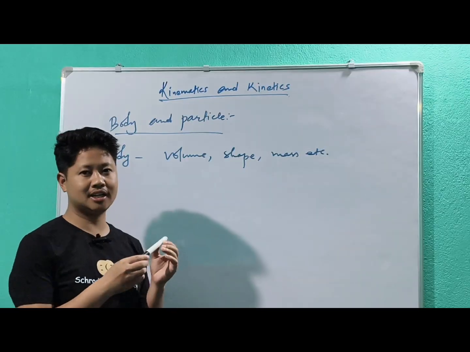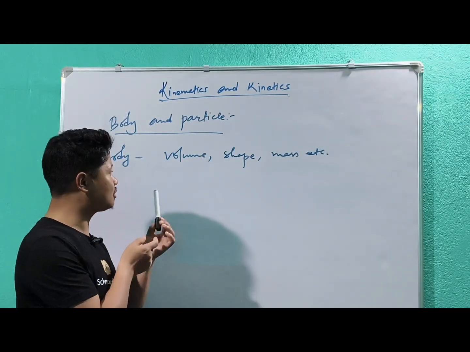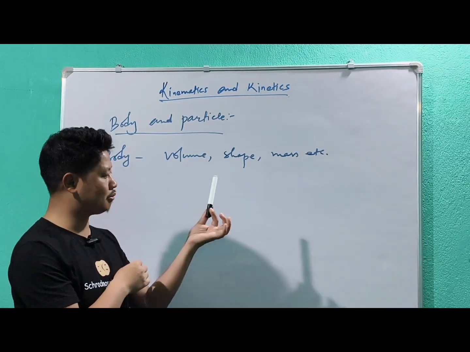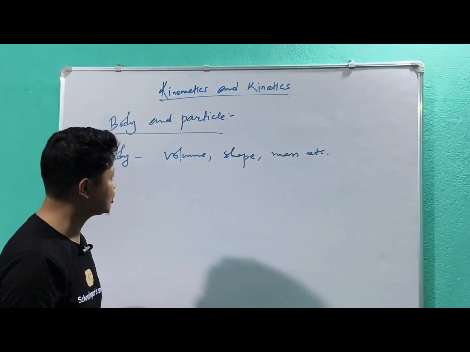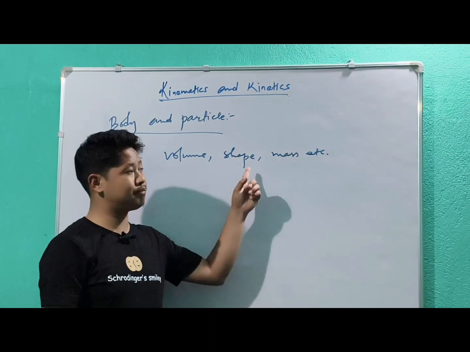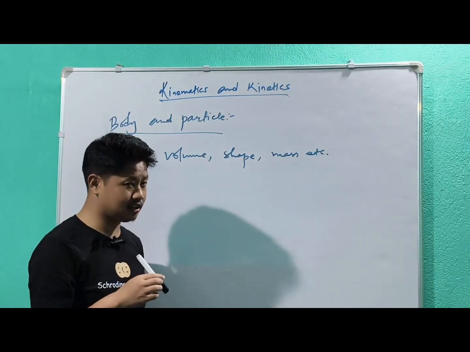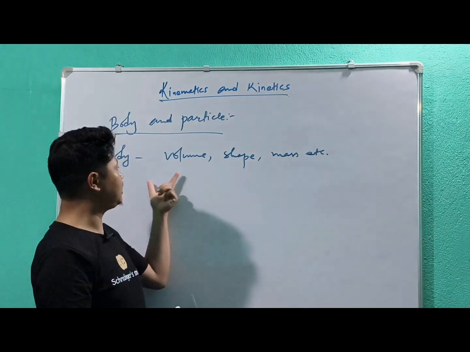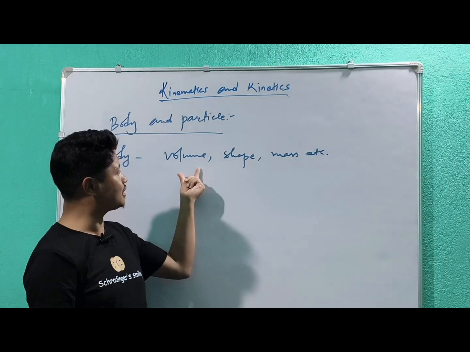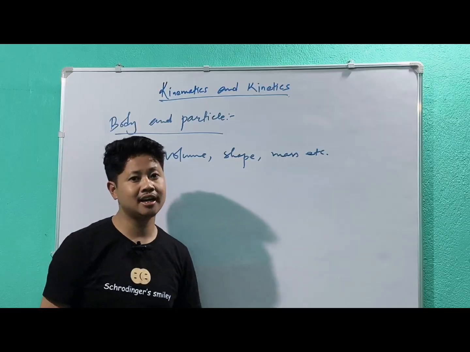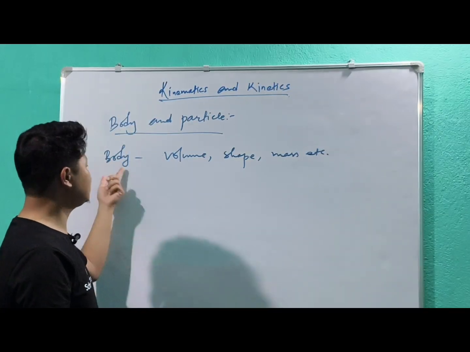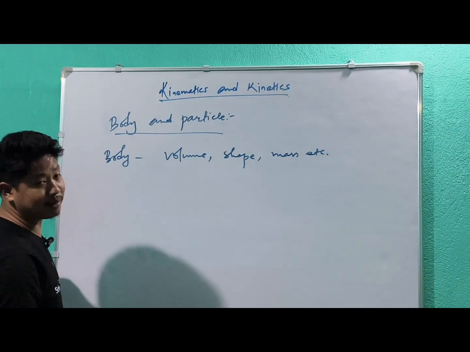This marker has a volume, a cylindrical shape, so of course it has a volume, which is pi r square h. The shape is cylindrical, and also it has mass. So if anything has this kind of volume, shape, and mass, then we call it a body. Okay, then what is a particle?